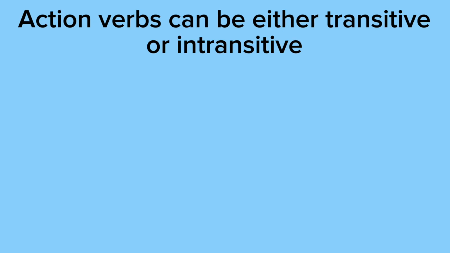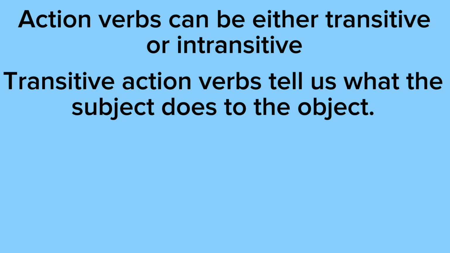Action verbs can be either transitive or intransitive. Transitive action verbs tell us what the subject does to the object. So just to elaborate, for those of you that don't know what subjects and objects are, which I would advise you to learn because they're a big part of English: a subject does the action and an object is the recipient of the action. In other words, the action is being done to the object. And I also have a video on subjects and objects, so you guys can feel free to check that out.